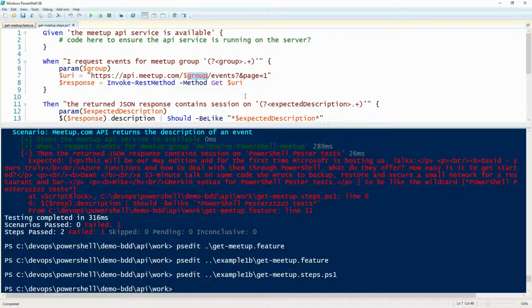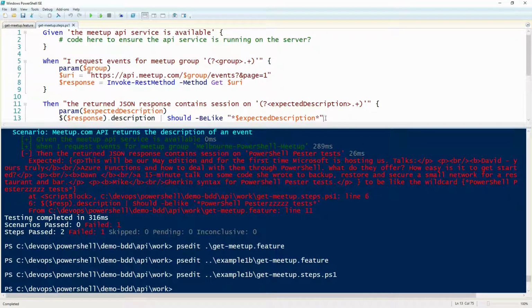Right? So now, that same code that I've got, it works for the PowerShell meetup group. What about Infrastructure Coders? They've got a meetup on Azure Container Service tomorrow night. Anyone interested in that? Cool, let's have a look. Nothing, let's have a look.